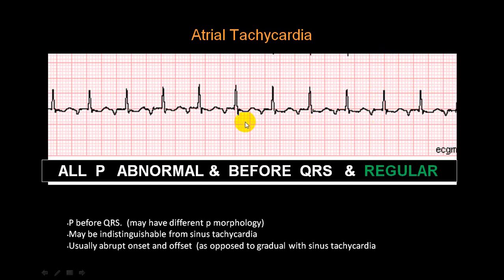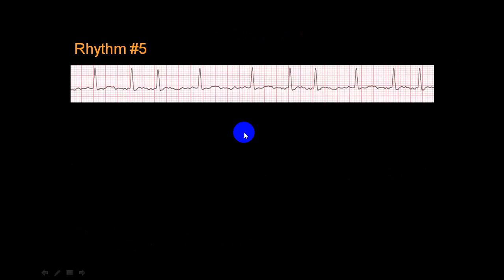So this is not sinus tachycardia because the P waves are of abnormal morphology. But if you see all these P waves, they are of different morphology. You see this configuration, see this, see this, see this. These are of different configuration. So this is multifocal atrial tachycardia.